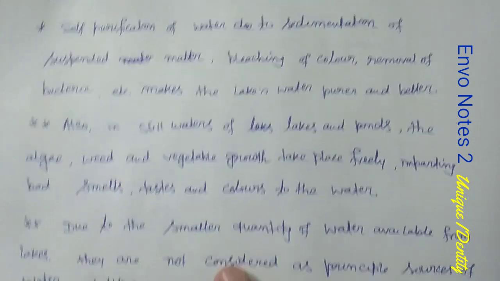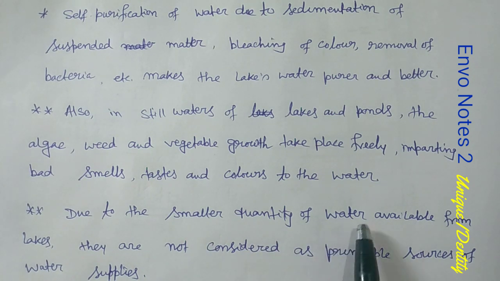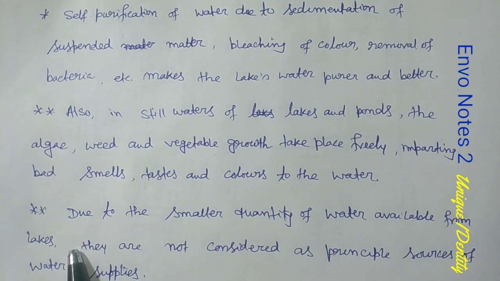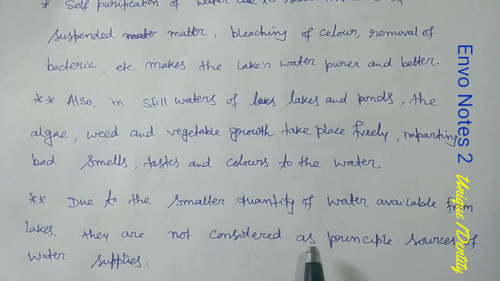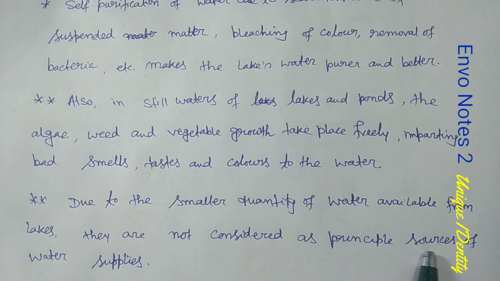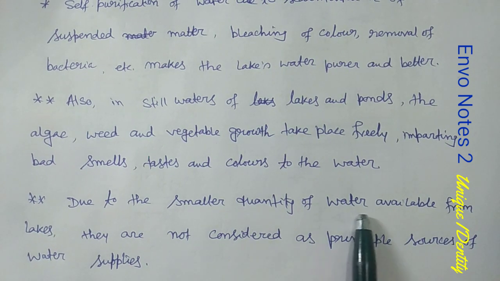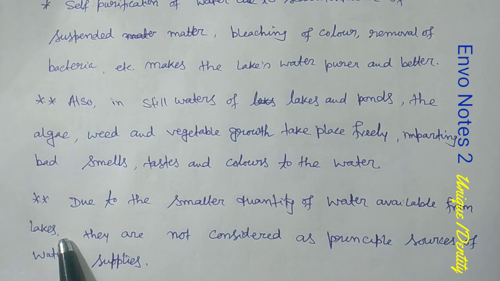Okay. Now, due to the smaller quantity of water available from the lakes, they are not considered as the principal source of water supplies. Got the point? Why are lakes not considered as the principal sources of water supplies? Because of the smaller quantity of water available from the lakes. Okay.